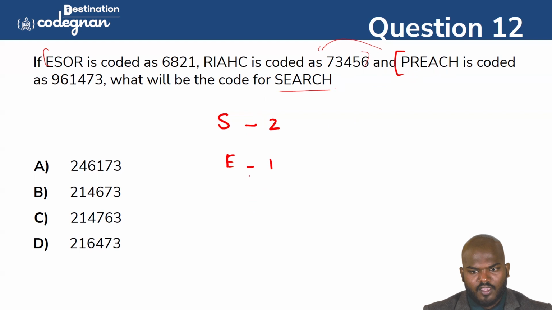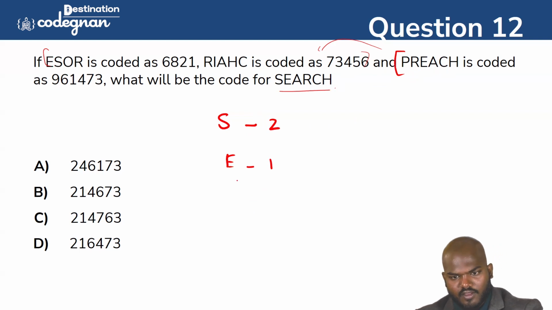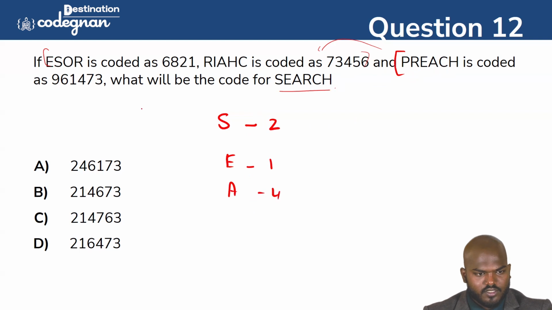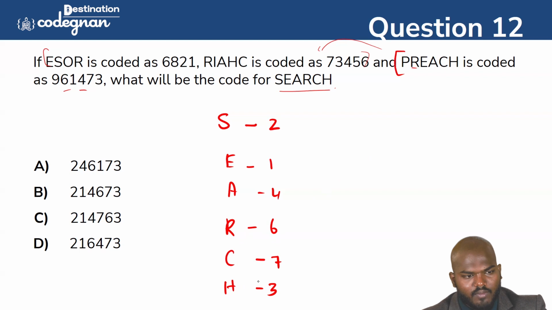And then A, is A here? A is there. Okay. So A, they are calling here as 4. You see this one? It is saying 4. And next one. R is there? Yes, R is there. So R is calling it as 6. And then C is there, right? Yeah, C is there. So C stands for 7. And I stands for 3. Okay, this is how you just want to make the value here in this one. Else it will become a wrong answer.